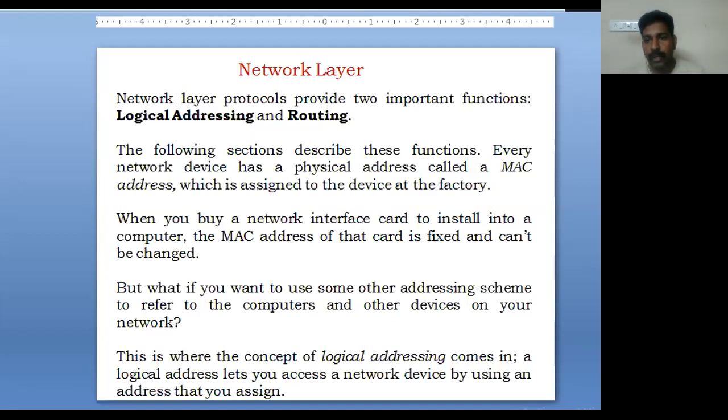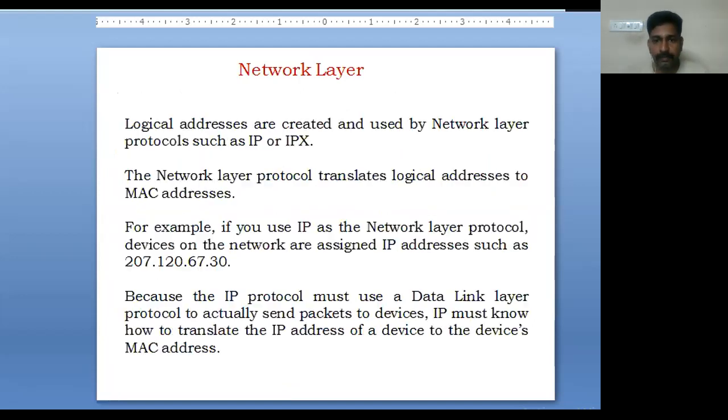But for example, if you want to use another addressing scheme to refer to the computers and other devices on the network, there we can use the logical addressing concept. A logical address allows you to access a network device using an address that you assign. For example, in the Cisco Packet Tracer tutorials, we'll see how we assign the IP address. Then there will be a transmission between the PCs. So that is called logical addressing.